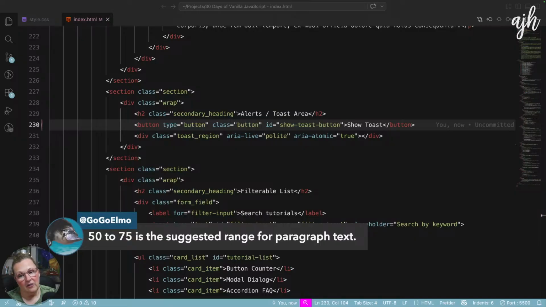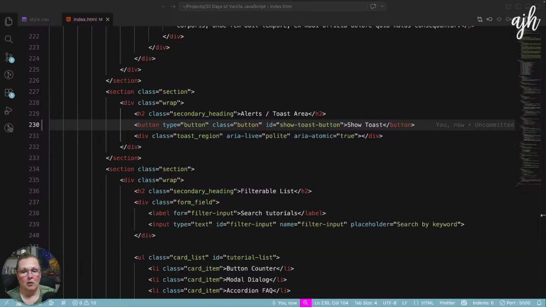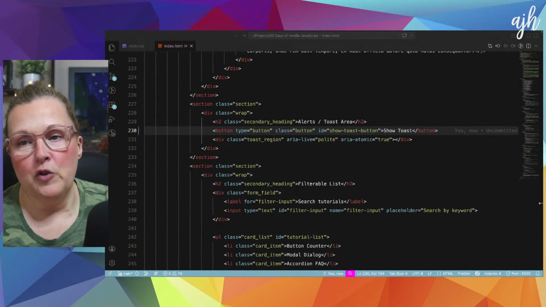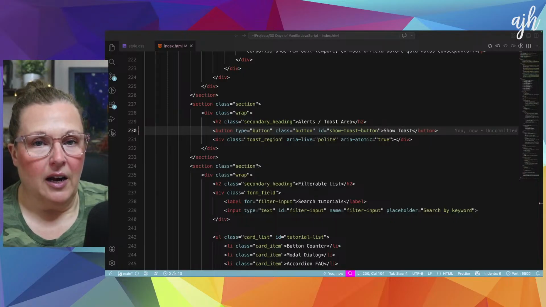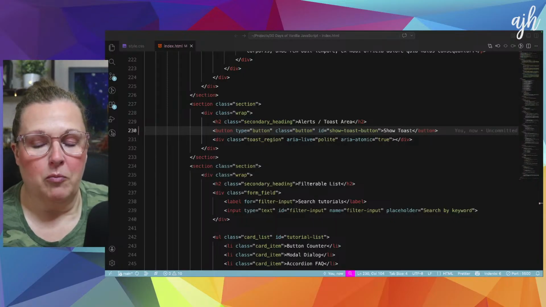And Malik says 50 to 75 is the suggested range for paragraph text. Yeah, we should probably keep that in mind. Remind me of that, Malik, the next time I'm styling pages and blog pages. Honestly, what I should do, and I've told myself this a few times, is write a basic style guide for every project.